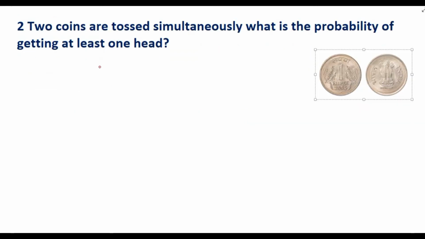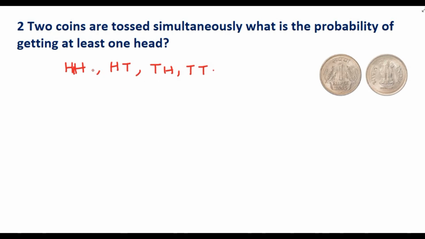Two coins are tossed simultaneously. What is the probability of getting at least one head? When two coins are tossed simultaneously, what are the possible outcomes? We will have both the coins head, or first coin head and second coin tail, again first coin tail and second coin head, then both the coins tail. So total number of possible outcome here is 4.